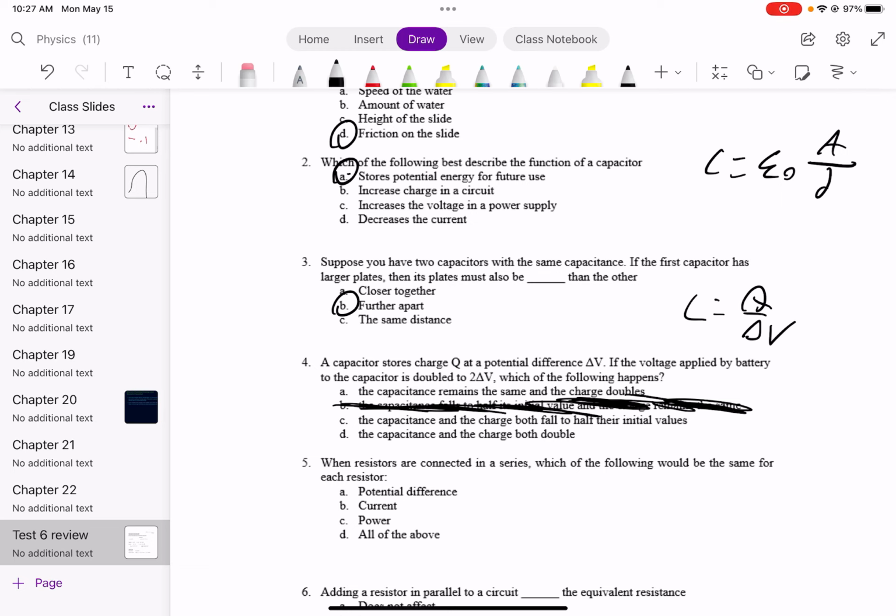Which of the following does not produce a magnetic field? So obviously a static magnet produces a magnetic field, and a current of magnets produces a magnetic field.